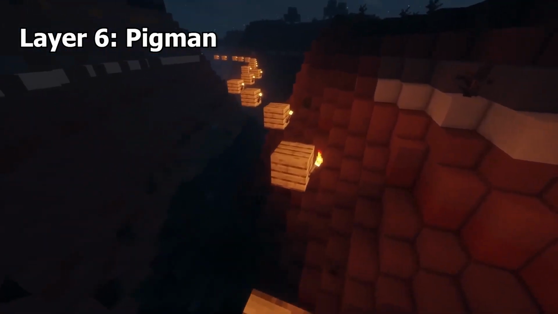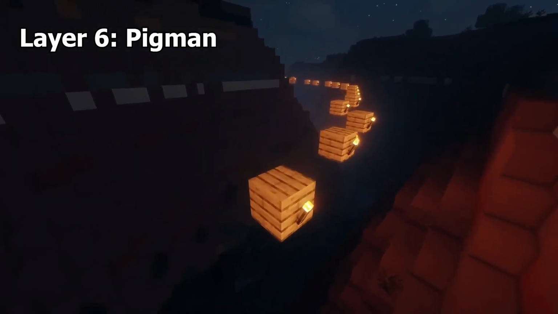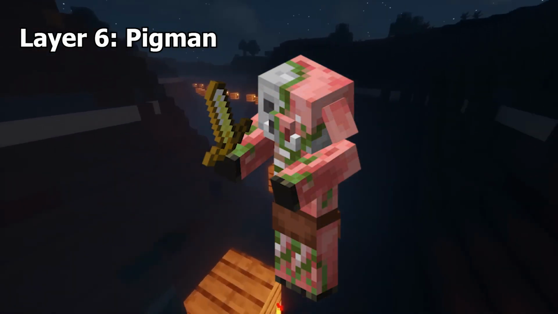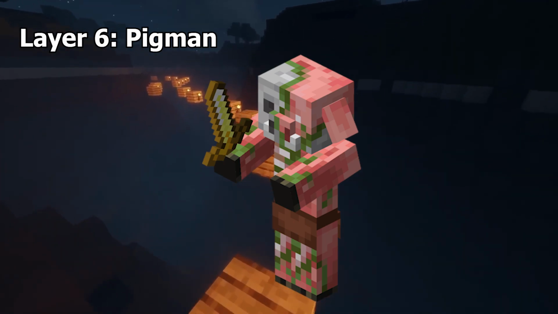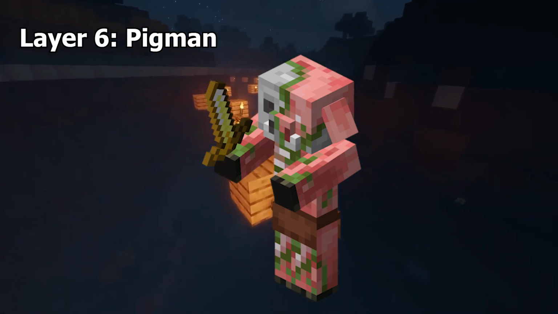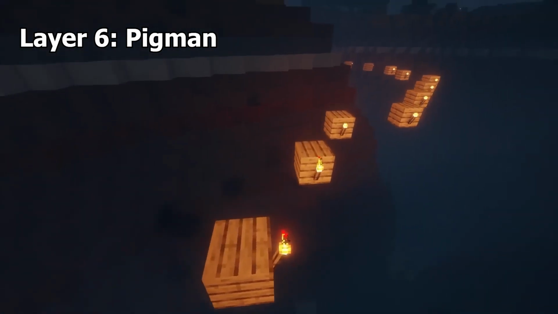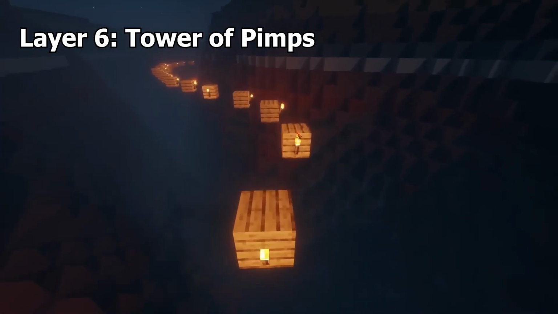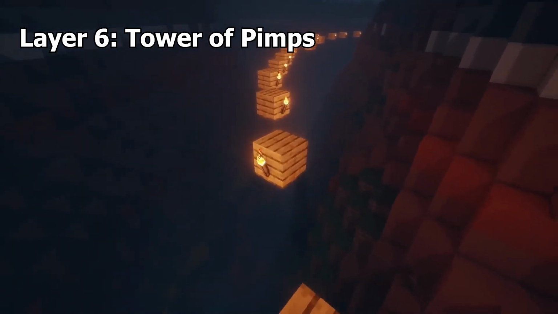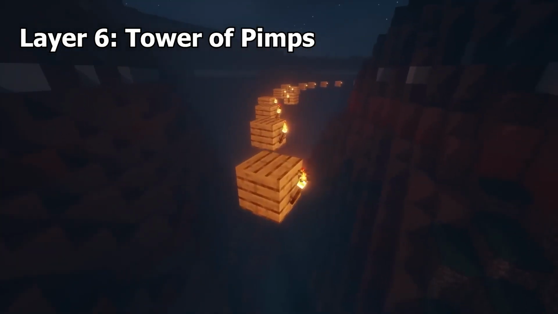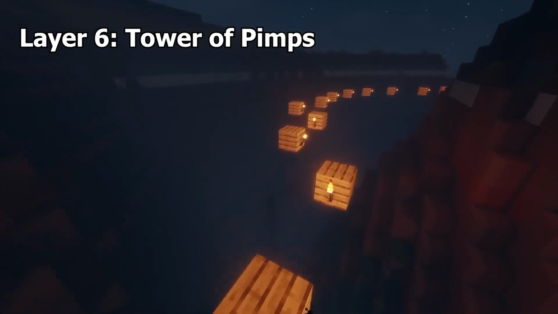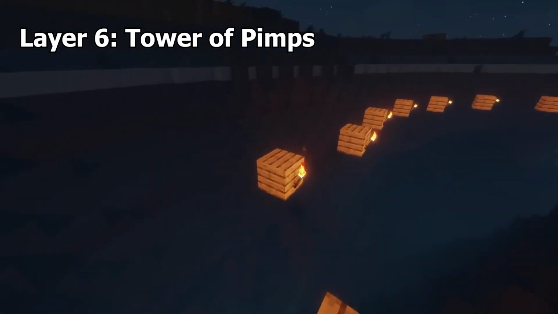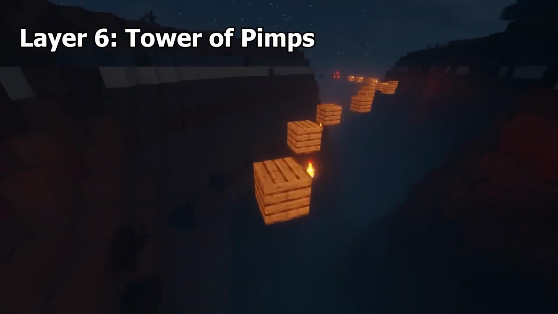Pigman. The zombie pigman was a mob that would spawn in groups and attack only if the player hit them. Hitting one pigman would cause all the surrounding ones to attack. The name has now been changed to Zombified Piglin. Tower of Pimps. In one of the old Xbox versions, there was a Tower of Pimps that spawned inside something that looked like a desert temple and was 4 blocks of gold placed on an obsidian block. This was added because of a joke made by one of the members of the channel, Rooster Teeth.